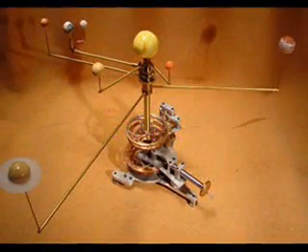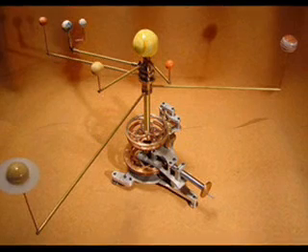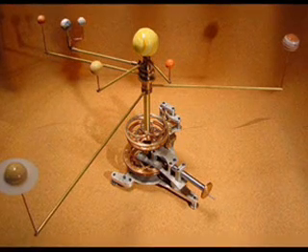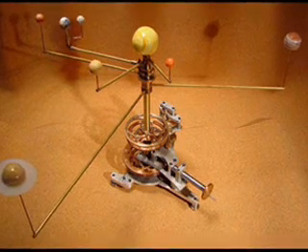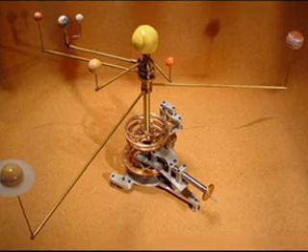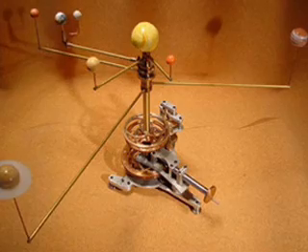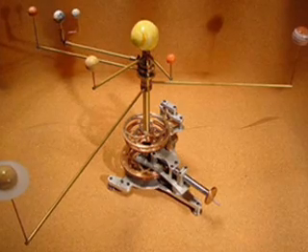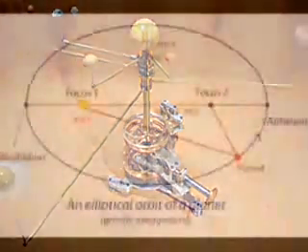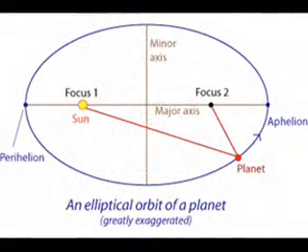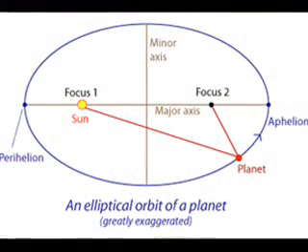The first law of Kepler's indicates that all planets move about the sun in an elliptical orbit with the sun at one focus. In an elliptical orbit, the distance between the planet and the sun varies. The appearance of an ellipse looks like a squashed circle. It has one long axis called the major axis. Perpendicular to the major axis is the minor or shorter axis.